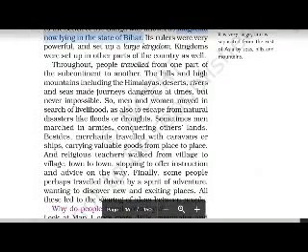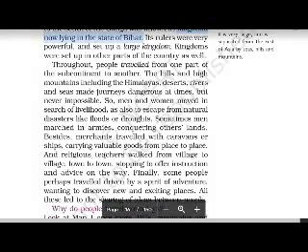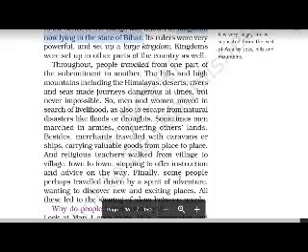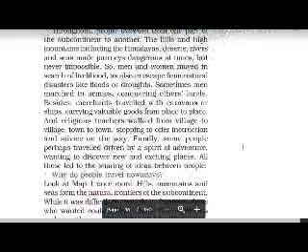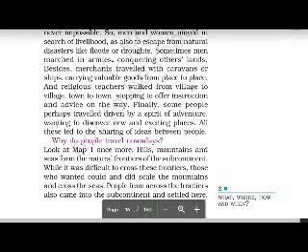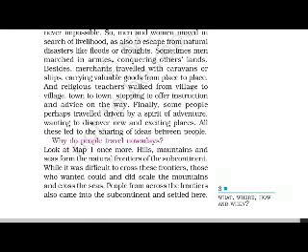Besides, merchants traveled with caravans or ships carrying valuable goods from place to place. And religious teachers walked from village to village, town to town, stopping to offer instruction and advice on the way. Finally, some people perhaps traveled driven by a spirit of adventure, wanting to discover new and exciting places. All these led to the sharing of ideas between people. Why do people travel nowadays?